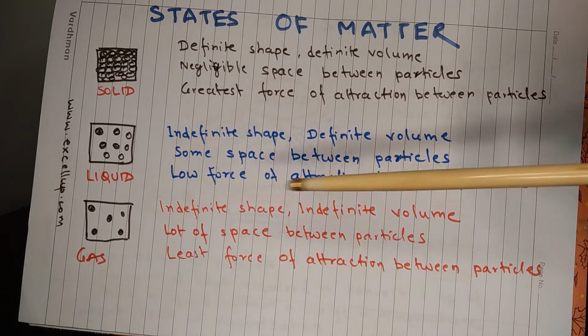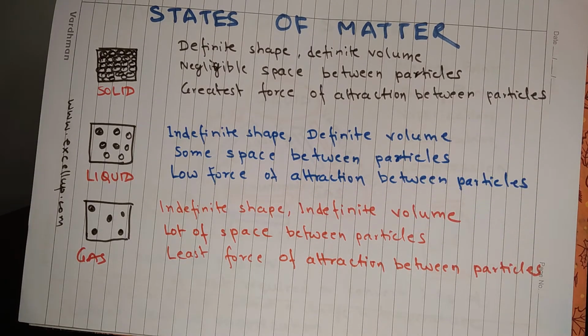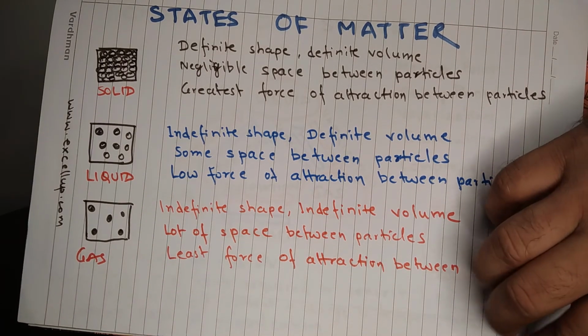In case of gas, it has indefinite shape and indefinite volume because there is a lot of space between particles of gas and least force of attraction between particles. Because of this, a gas acquires the volume of whatever space is available for it. So if air is filled in the tube of a tire, it takes whatever space is available inside the tube. But once the tire gets punctured and air is released outside, then air acquires whatever space is available outside, because of a lot of space between particles and the least force of attraction between particles.